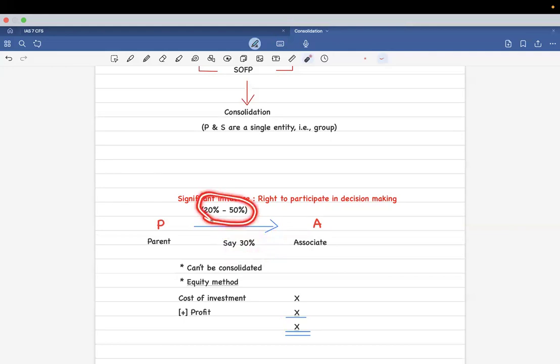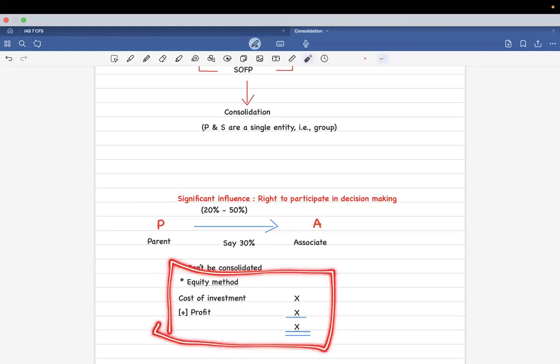So P has the right to participate in decisions taken in A. And this is called significant influence. Now, in this case, these two cannot be consolidated. It can't be done. But we use a different method called equity method in order to account for the associate company's FS.